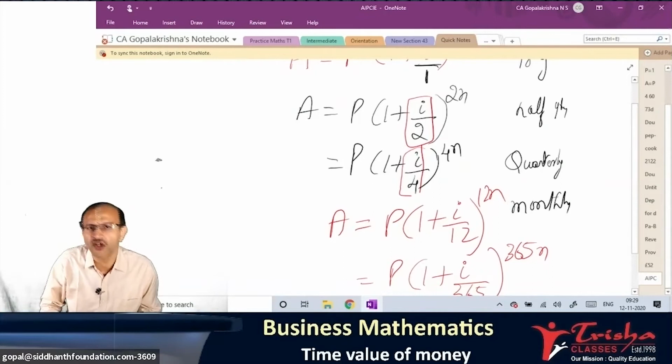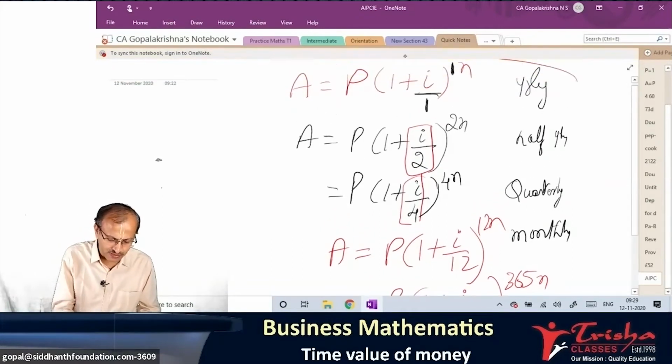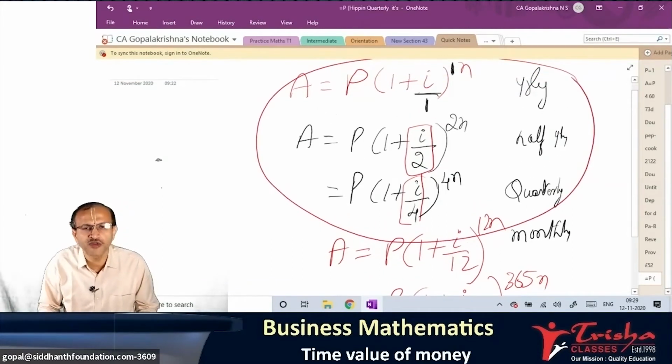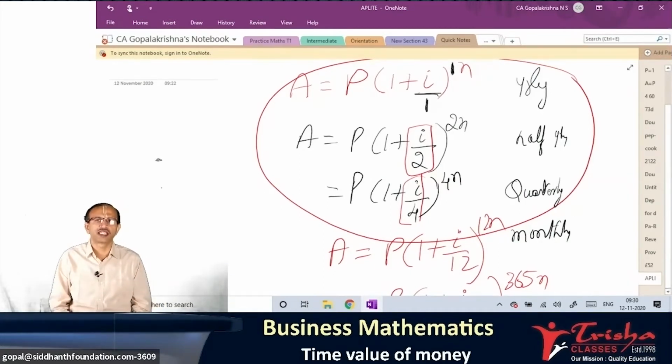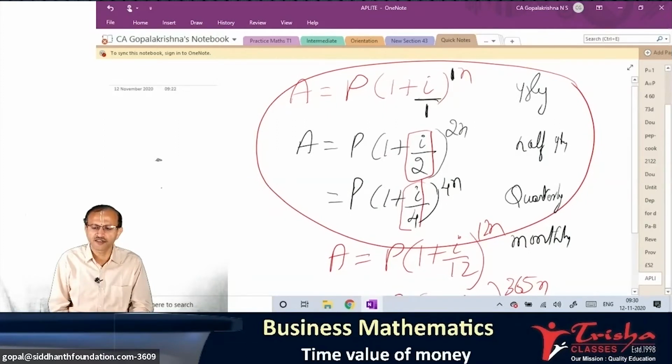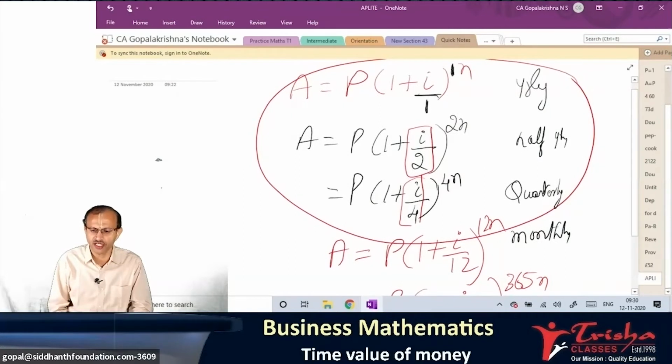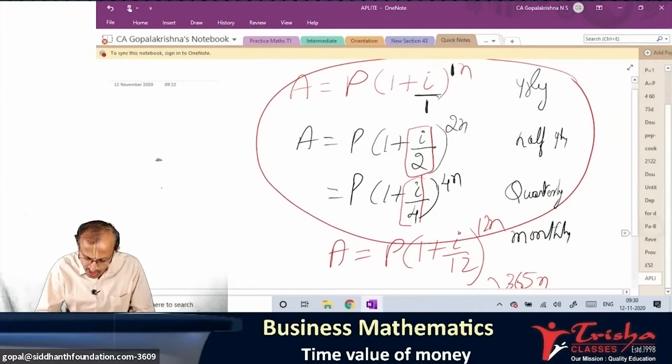Remember, this is important. These logic and concepts are important not just in your CA Foundation, they are also important for your CA Intermediate. Everyone understood? In a topic in your financial management called TVM, the time value of money, it comes to you again in various topics later. So I think everyone understood this. Shall we proceed? Please do answer. Have you understood all the formulas which I have given here? Okay. So will you take down the formula?